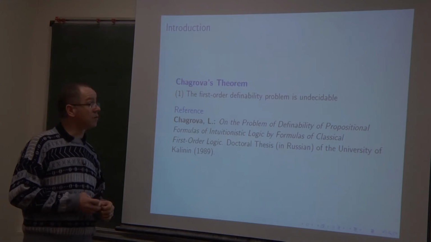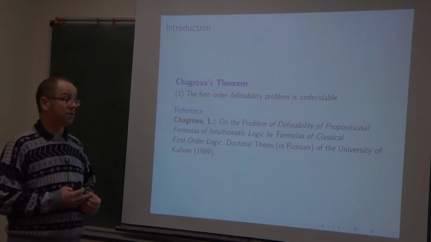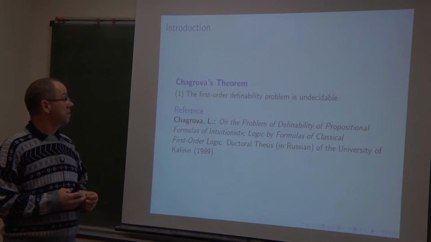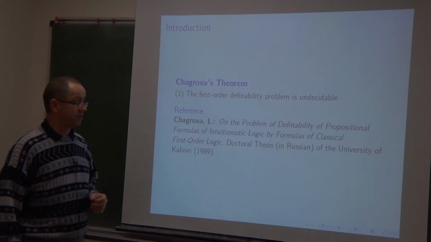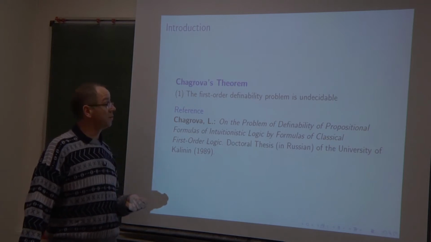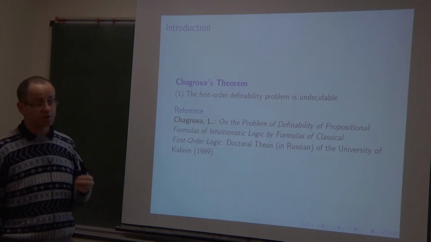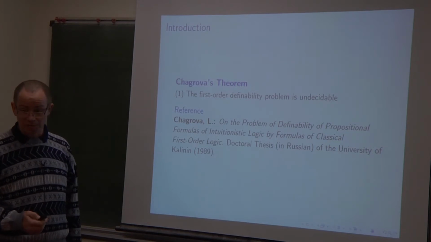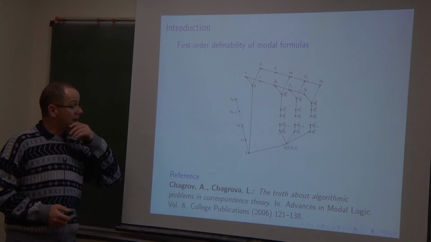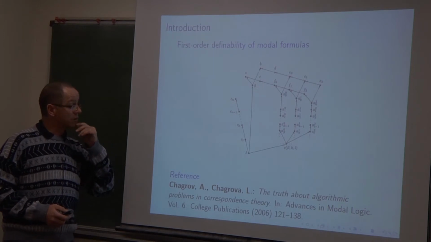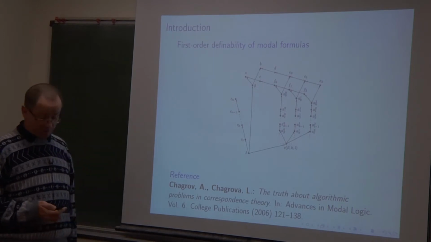That is to say, there is no algorithm which can determine for every modal formula given as an input whether this modal formula corresponds to some first-order elementary condition. And the key to the proof is to use a frame such as the one that we have.